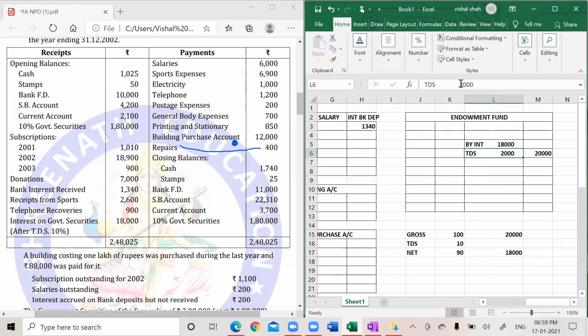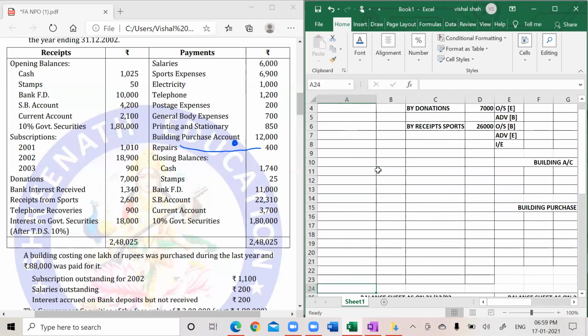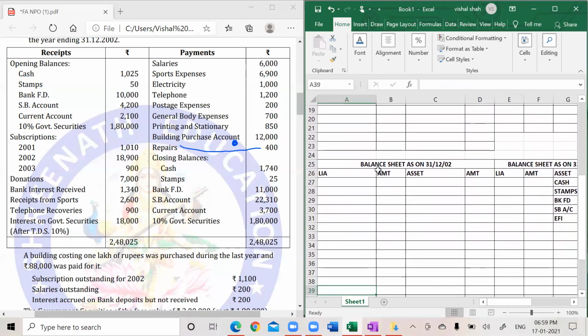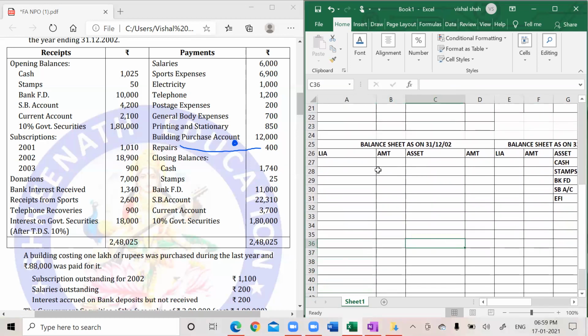Yes. Can I say TDS is nothing but tax paid in advance, and any expenses paid in advance will be shown on the asset side. Okay. So asset side, closing balance sheet asset side. Here you have to write TDS on interest on government securities. How much? 2,000. So I have given two effect of 2,000. Okay, we proceed ahead. Now I have completed all the one effect of receipt side. Now I will go to payment.